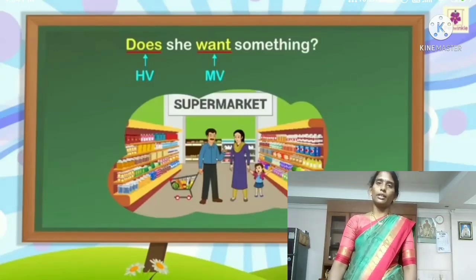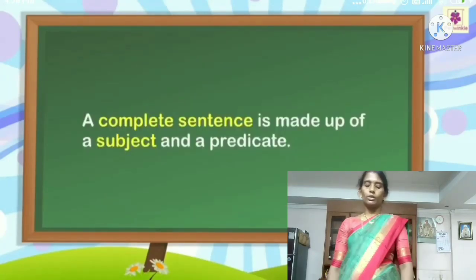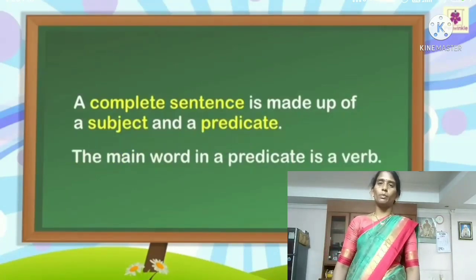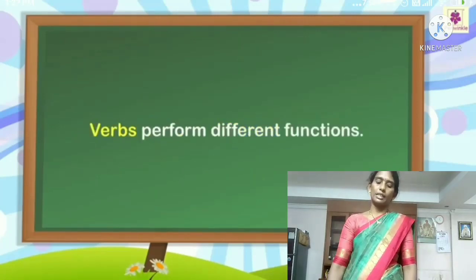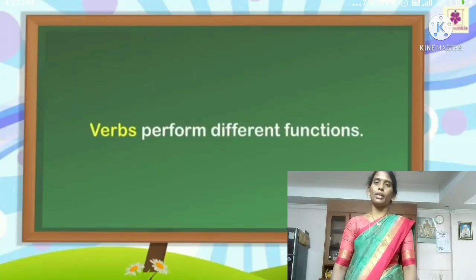Okay, children, I think all understand well. What is the meaning of verb? We use the verb in the predicate part. The main word in the predicate is a verb. Verbs perform different functions. Okay, children, I will give you one task on this topic at the end of the session.